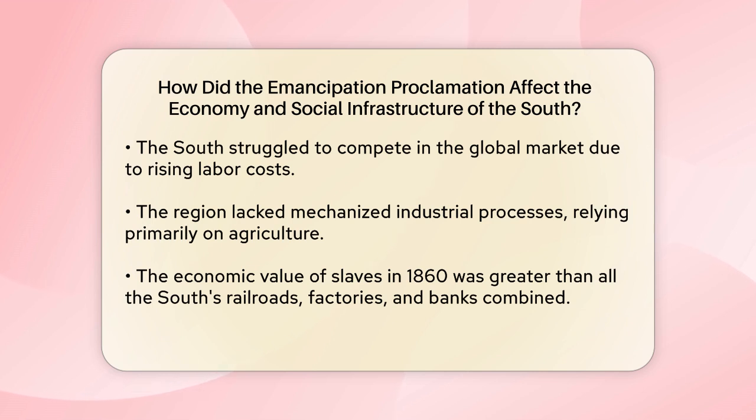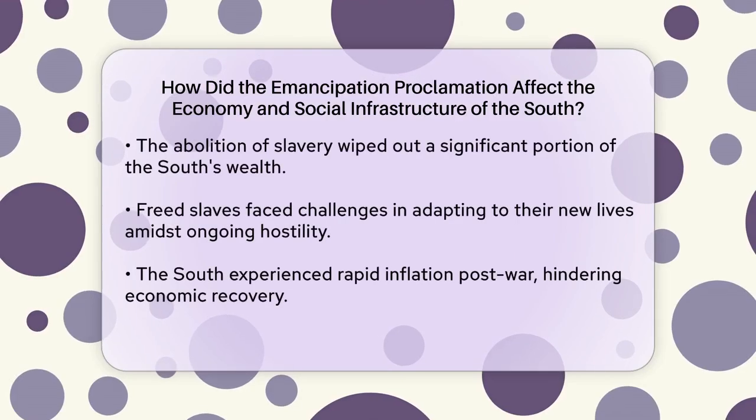The economic hardship was not just limited to agriculture. The value of slaves was a substantial part of the South's wealth. In 1860, the economic value of slaves exceeded the combined value of all the nation's railroads, factories, and banks. When slavery was abolished, this wealth was essentially wiped out, leaving the South in a precarious economic position.